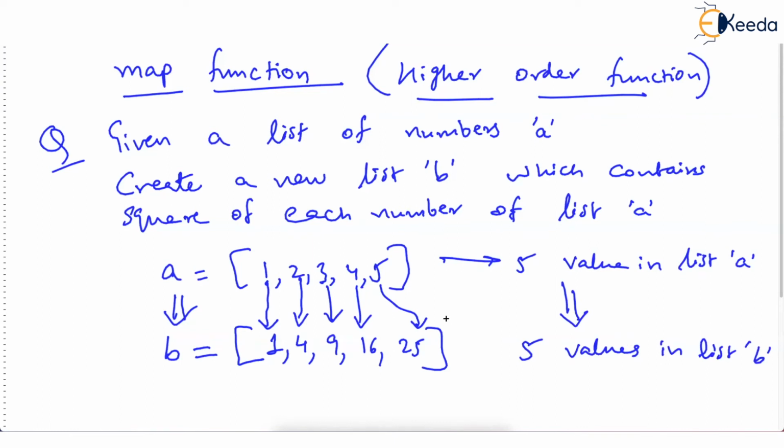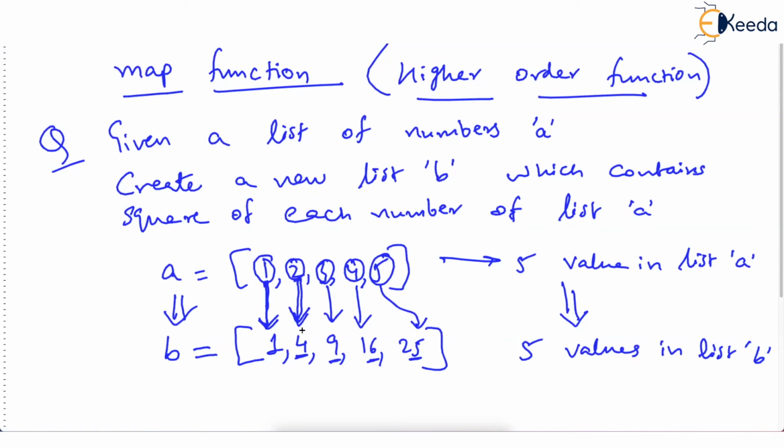Okay? But each value of this list A will undergo some expression, and it will be transformed into a new value. Each value will be transformed into a new value, and that new value will be stored in the new list. Okay?